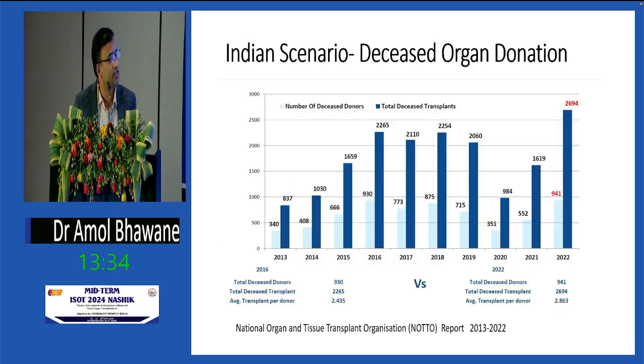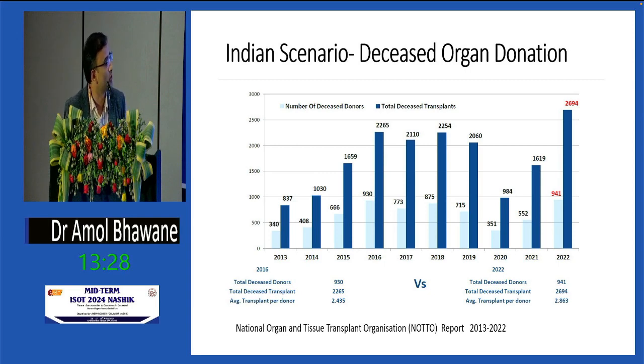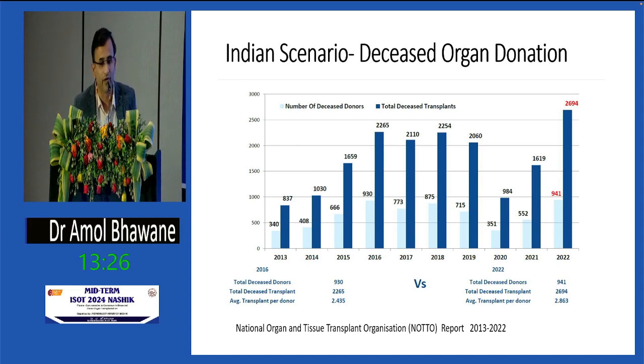Coming to deceased donation, the situation is even worse. If we forget the COVID period and compare the data from 2016 against 2022, there is not much improvement. The improvement is very slow, and surely it will not meet our goal. So we need to expand the donor pool. So how to expand the donor pool?